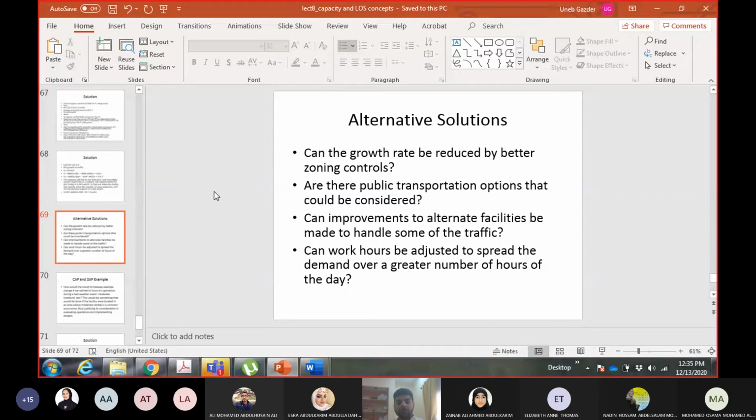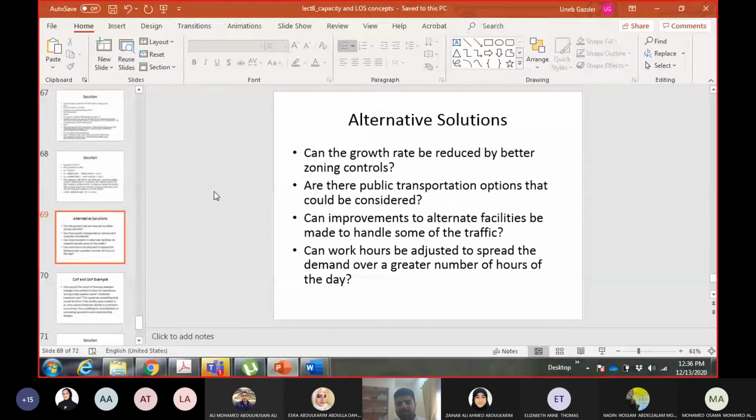So if you don't allow the businesses to concentrate in that area, obviously you cannot stop them. You cannot say, you don't open a new office. No, you tell them, you distribute them better to other places. So instead of all the demand increasing towards that area, it will be distributed towards other areas. This is what we mean by better zoning.